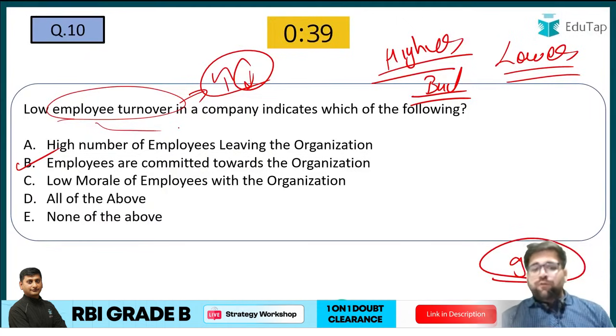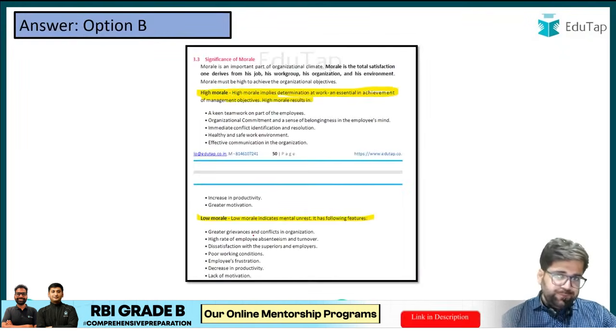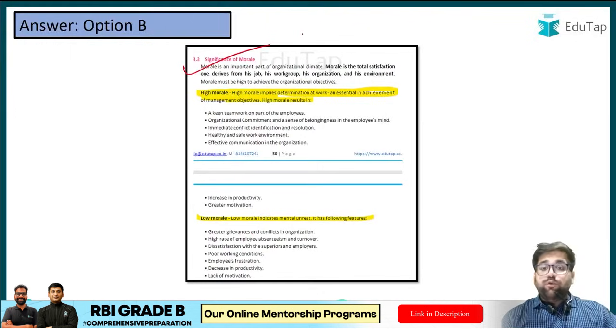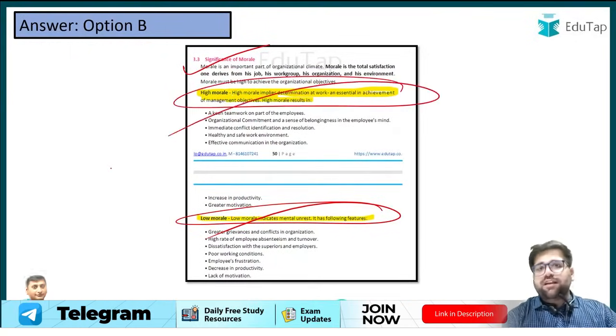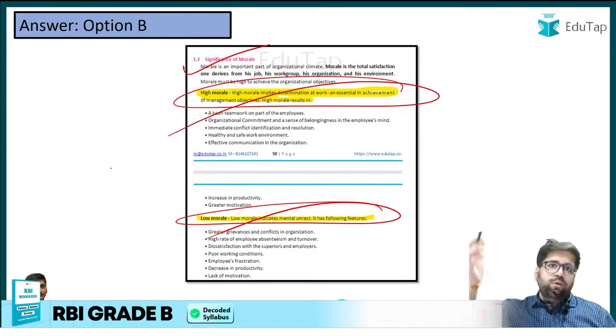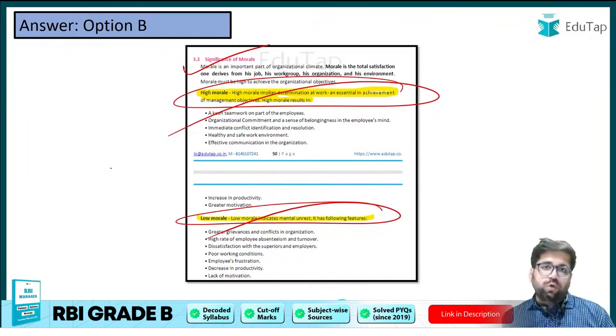Now if you want to link this topic, you can definitely link it to the morale part. Morale versus motivation is a very important concept. In the significance of morale, you have to understand what low morale indicates and what high morale indicates. When it comes to employee turnover, if there is high employee turnover, then many people are leaving, and it means your company morale is low. Vice versa, if there is low turnover.